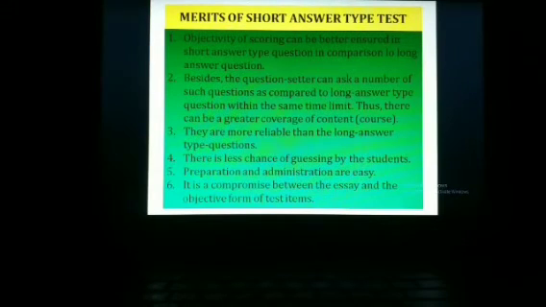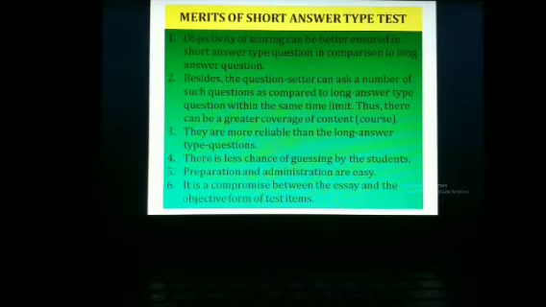Number 2, besides the question setter can ask a number of such questions as compared to long answer type questions within the time limit also. There can be greater coverage of content or course because comparatively short answer type questions are more in number in comparison to the essay type questions, and also there is less chance or no chance of alternatives in case of short answer type test. The respondents are required to answer all the short answer type questions without an option.